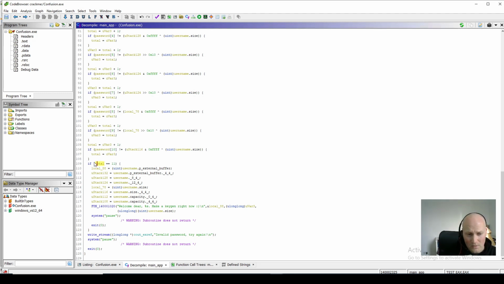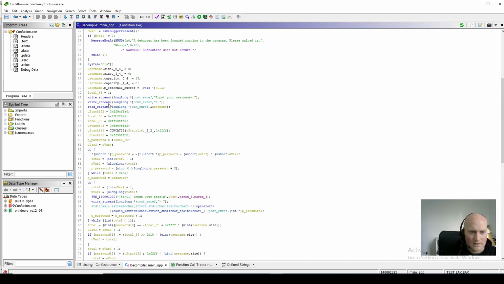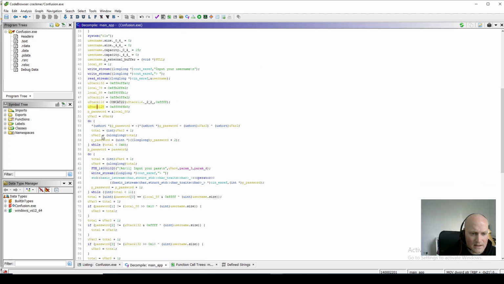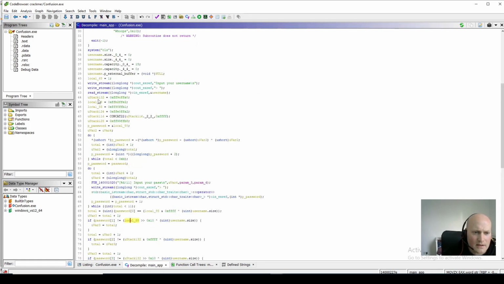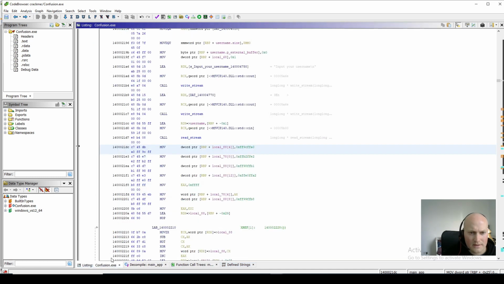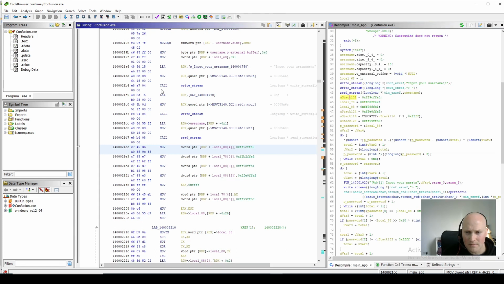Which looks like we're checking each element of the password against this XOR with the username and this stuff in the stack here. Yeah, it's not clear exactly what these look like on the stack. So let's just try and figure it out. Right, let's have a look at this key stuff. If I click on here, I'm going to open the assembly view as well, and put that over here so we can see both of them.